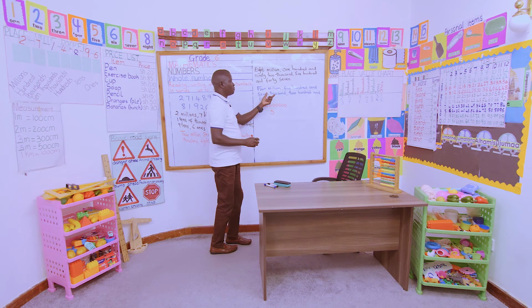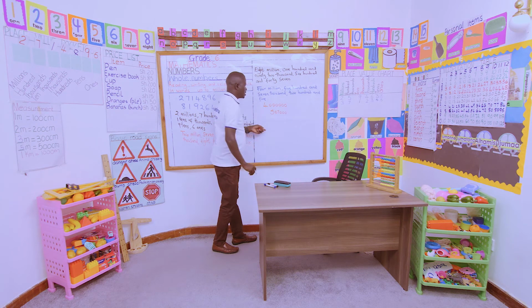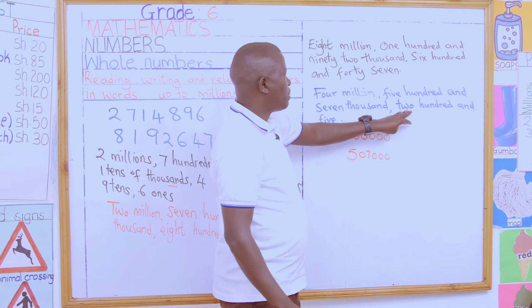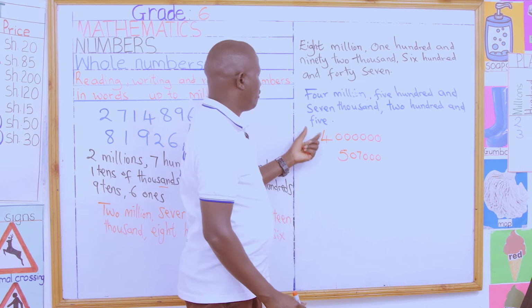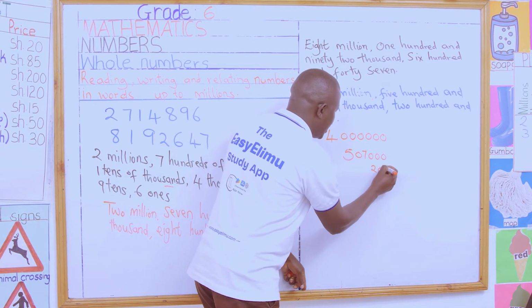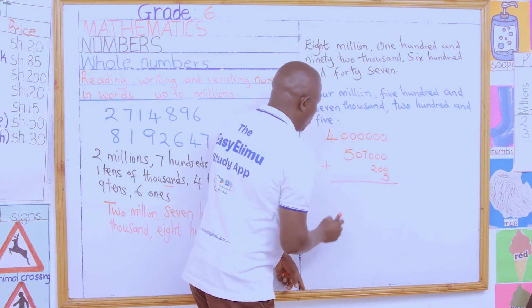Remember, in the position of tens of thousands, we have nothing. So we have 507,000. We know it is 6 digits, so the others we fill with zeros. Then the third part is 205. In the hundreds position we have 200, and the last one is 5. Now add all of them together.